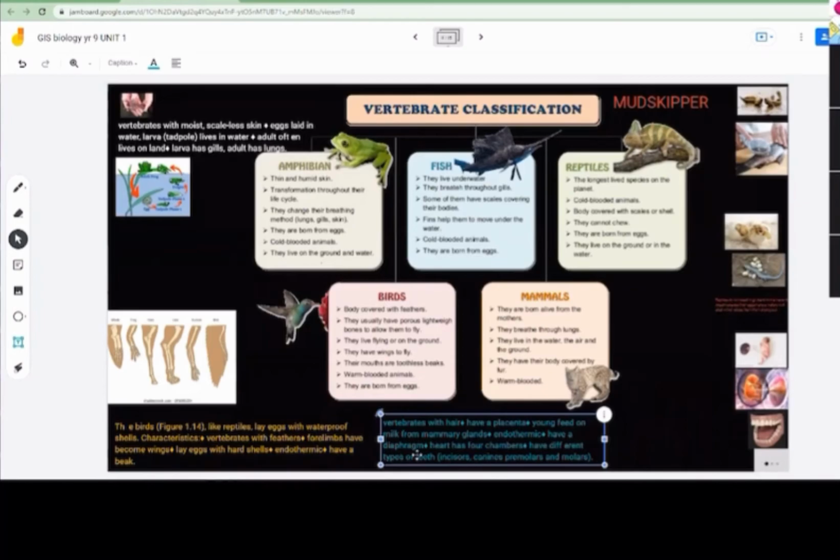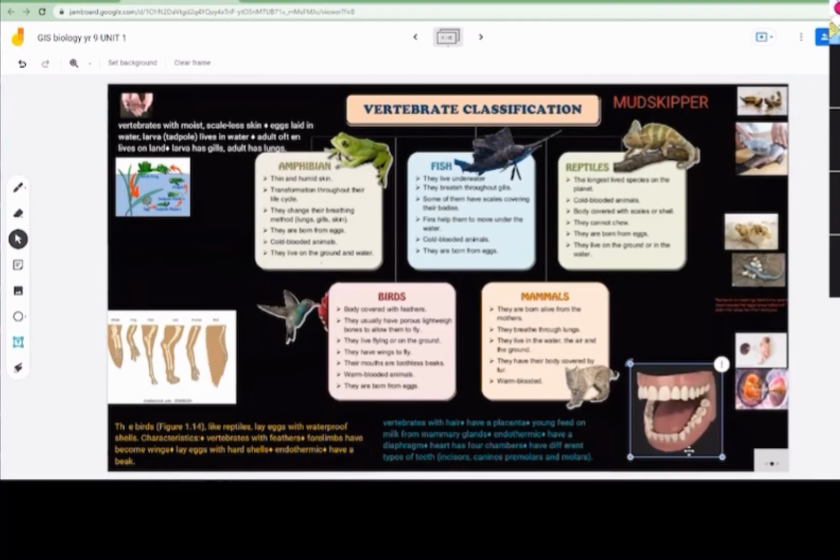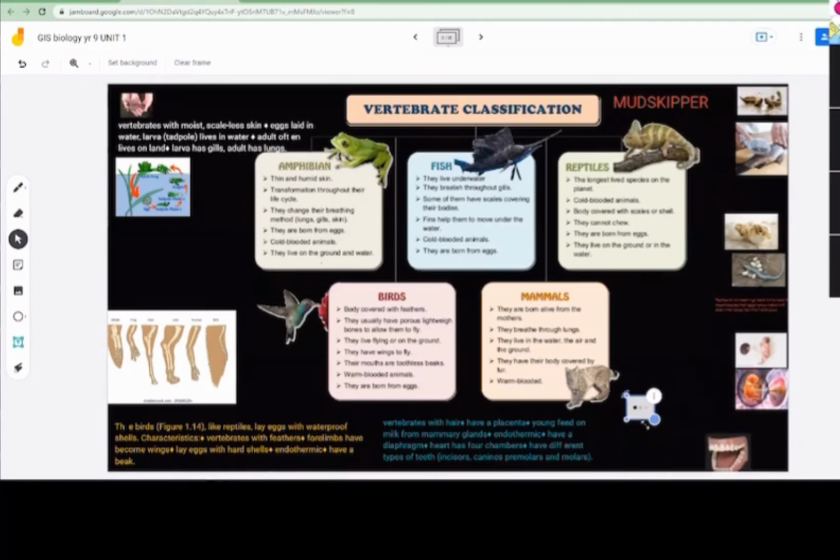Mammals have different types of teeth. I forgot that. What's a diaphragm? I'm telling you, just wait. Now here we have different types of teeth. Yes, we have molars, incisors. Have you heard about these terms? Premolars. Yes, we have different types of teeth. In the same way, all the animals over here, there was a picture of a lion, but it's not up yet. Okay, we will leave it.